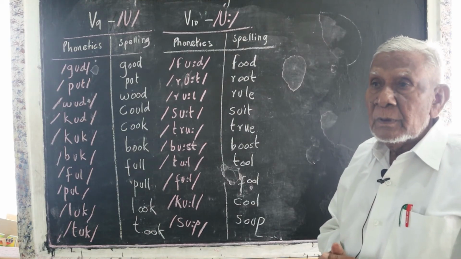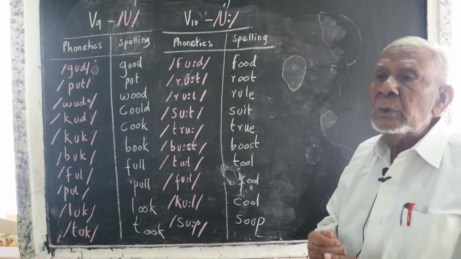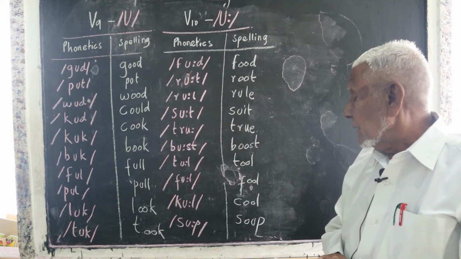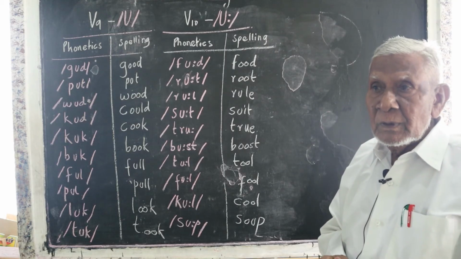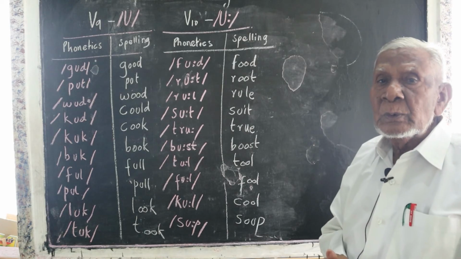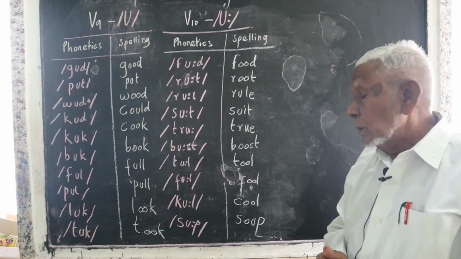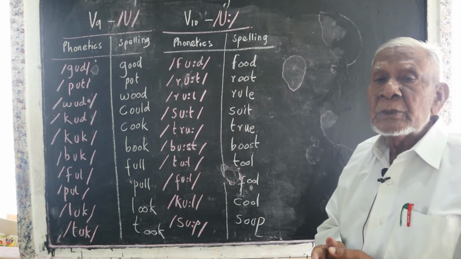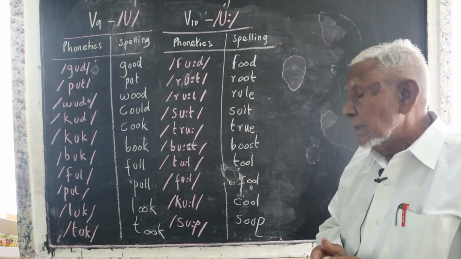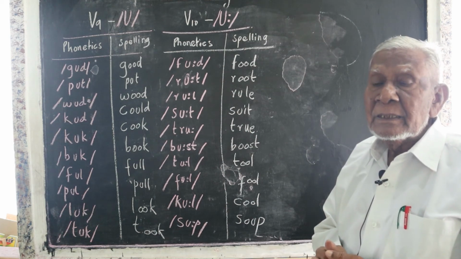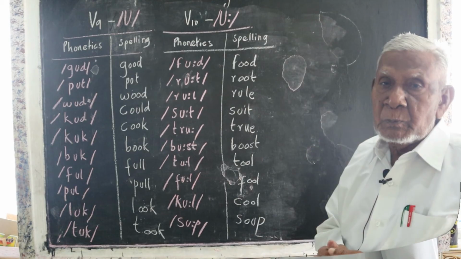Tool. Take this tool to loosen the screw. Fool. He is a fool not to learn. Cool. The weather is cool today. Soup. I drink the vegetable soup.